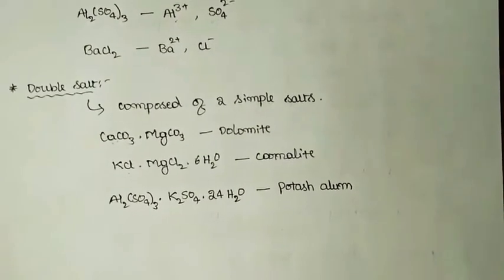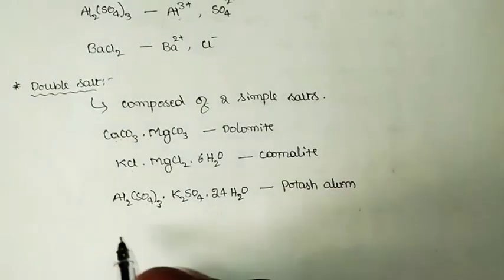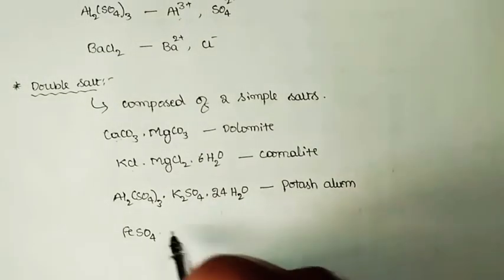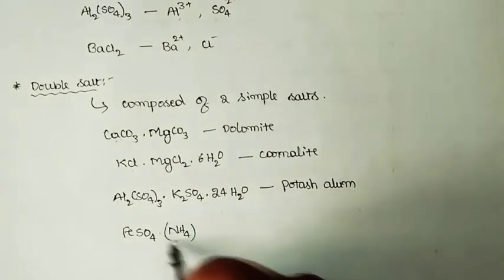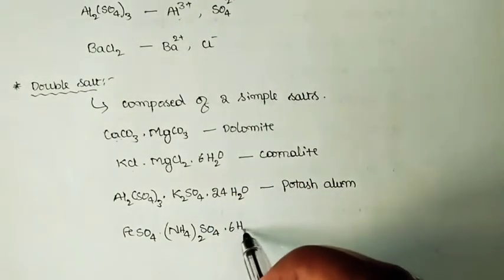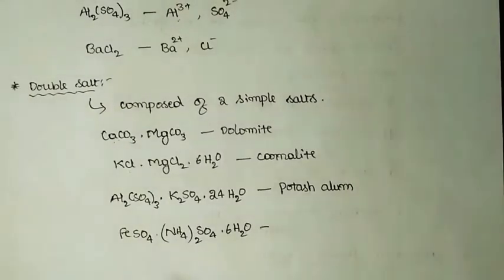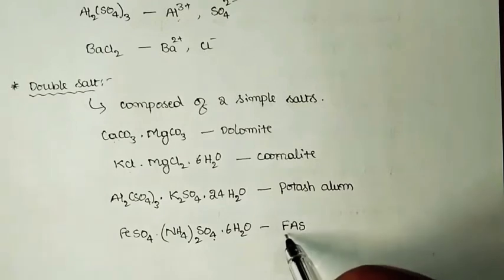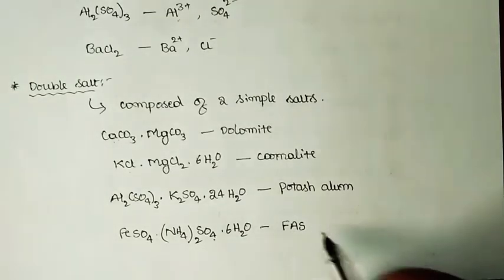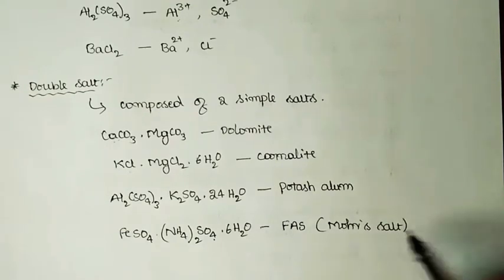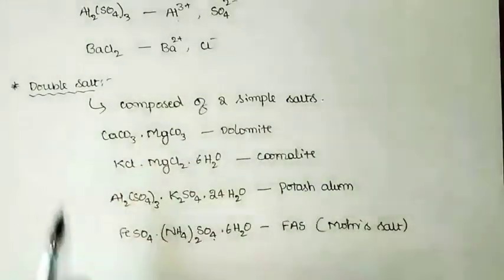And we can give one more example for a double salt, a very well-known material, say FeSO4 and (NH4)2SO4, with around 6H2O, hexahydrate. It's a very well-known compound for us, ferrous ammonium sulfate, simply called FAS, and it is commonly called Mohr's salt. These are some simple examples for double salts.